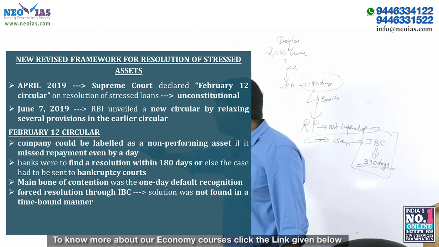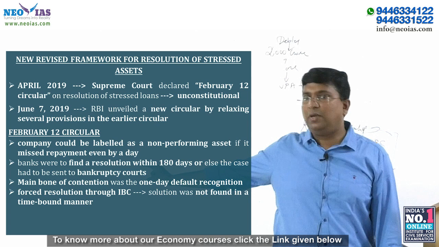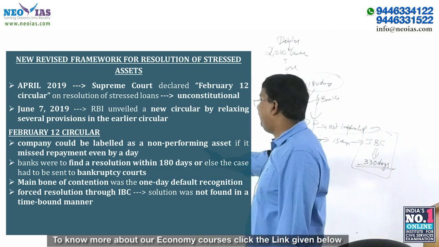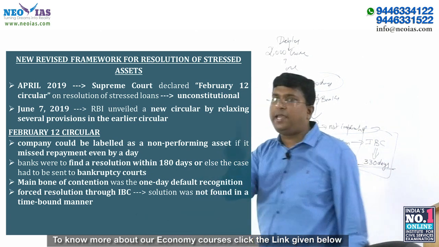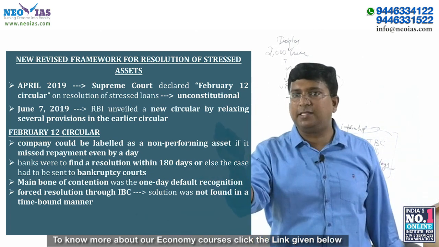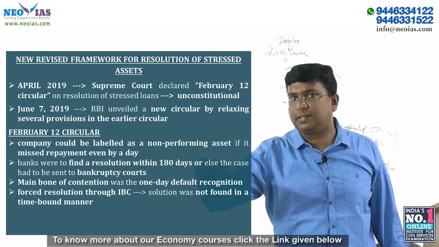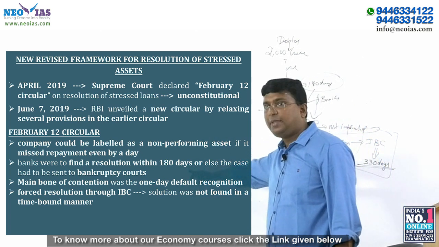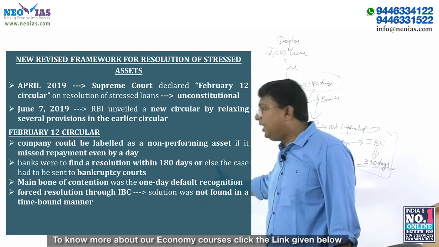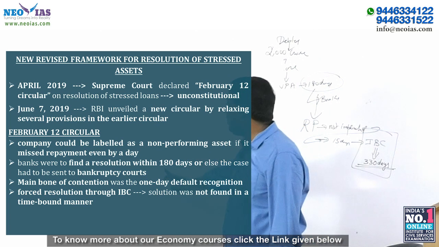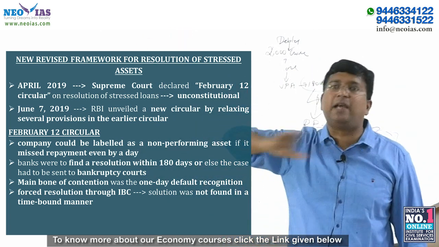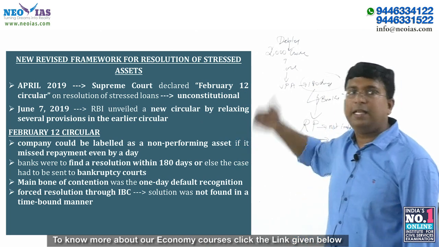The February 12 circular, what it was having: it will label an asset as a non-performing asset if it has missed repayment even by a day. So within that 90 days, within a day, it will be considered as NPA, and it will be given a deadline. What is the deadline? Timeline: within 180 days, you have to find a resolution. If you are not able to find a resolution in 180 days, then it will go to the insolvency and bankruptcy court. It will start the insolvency proceedings.